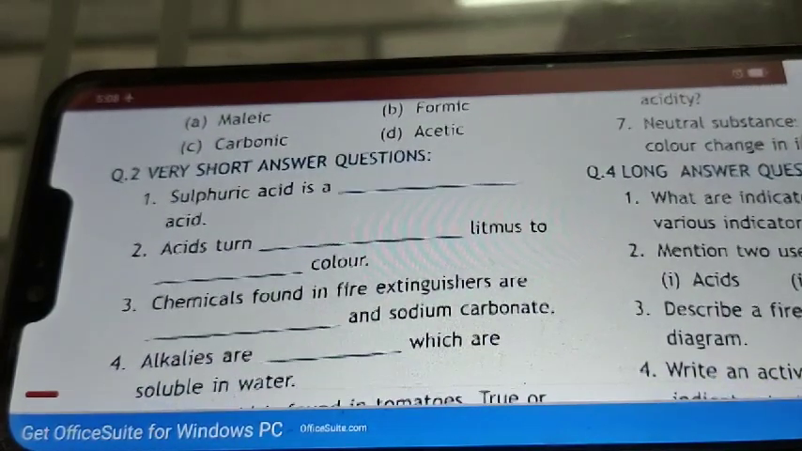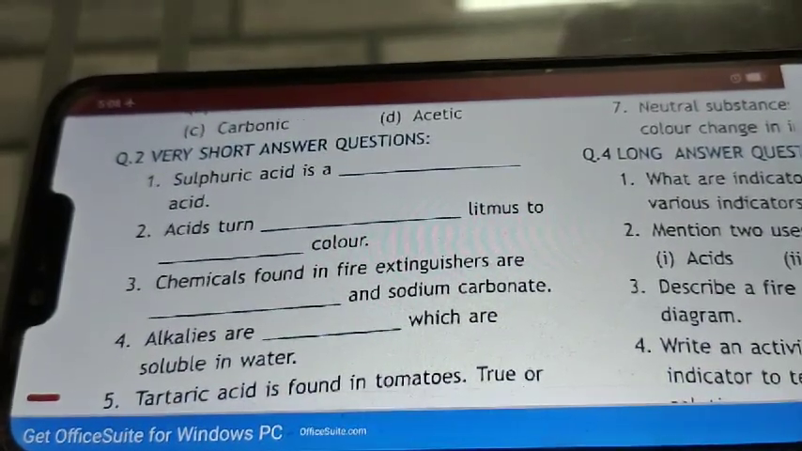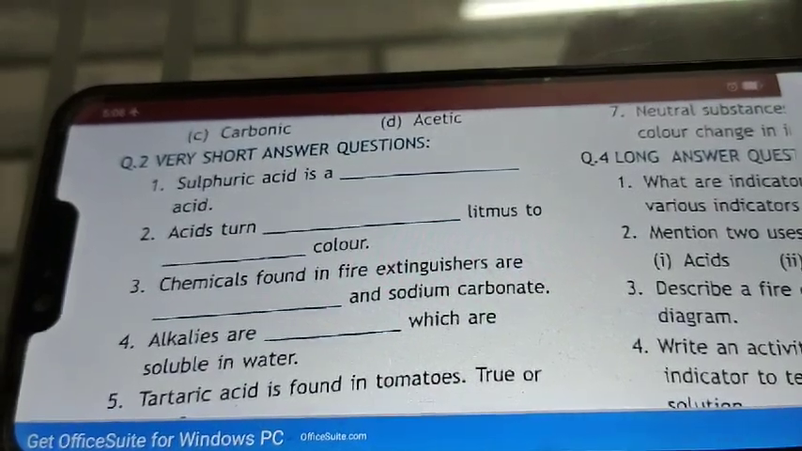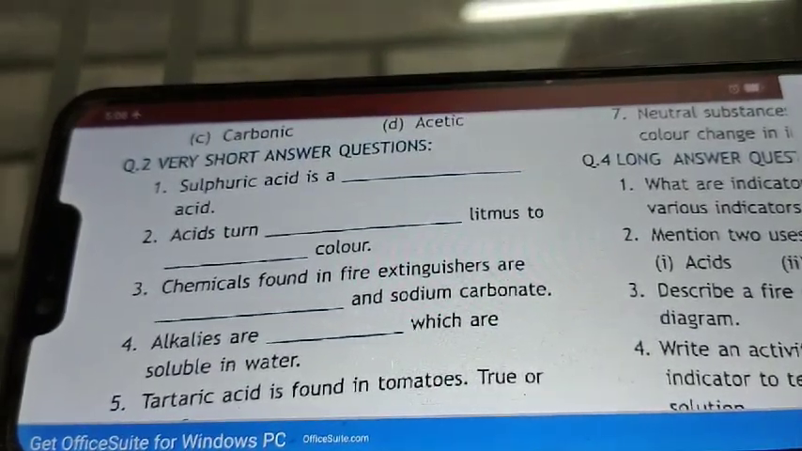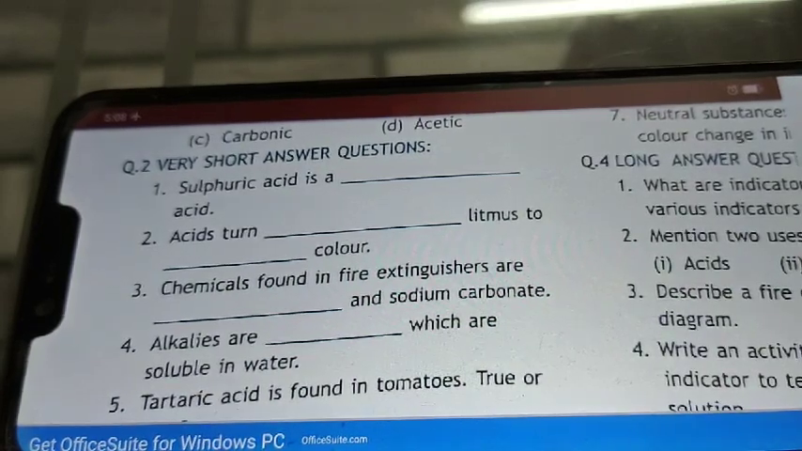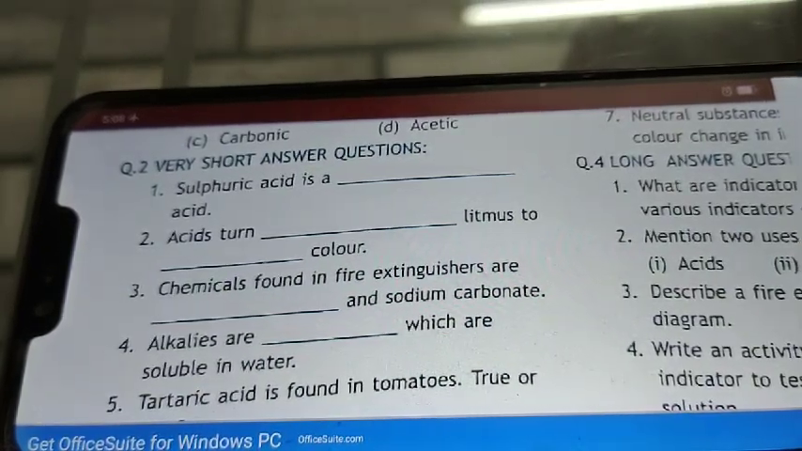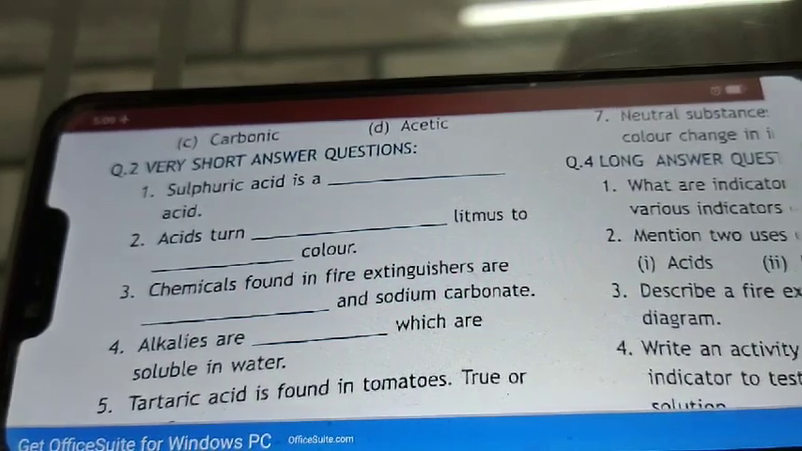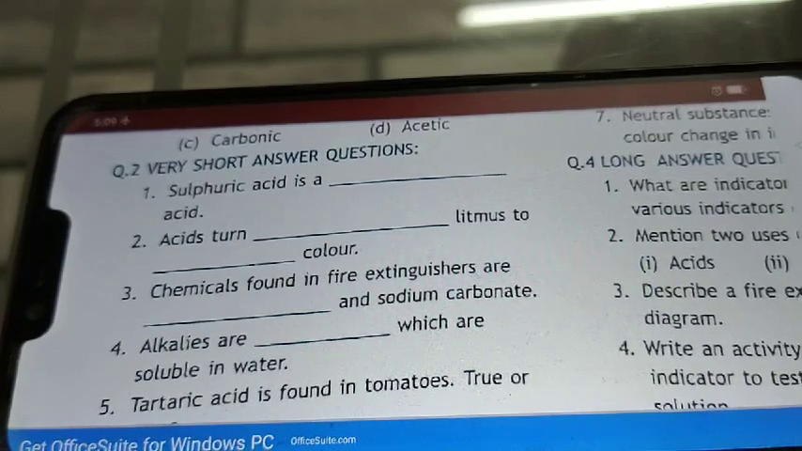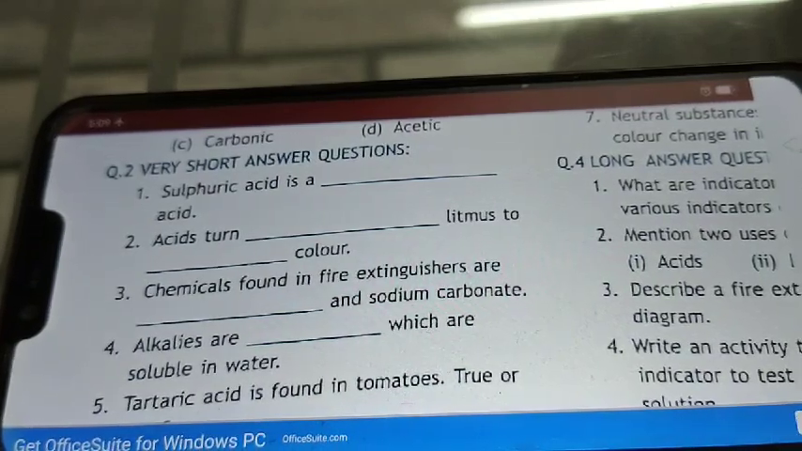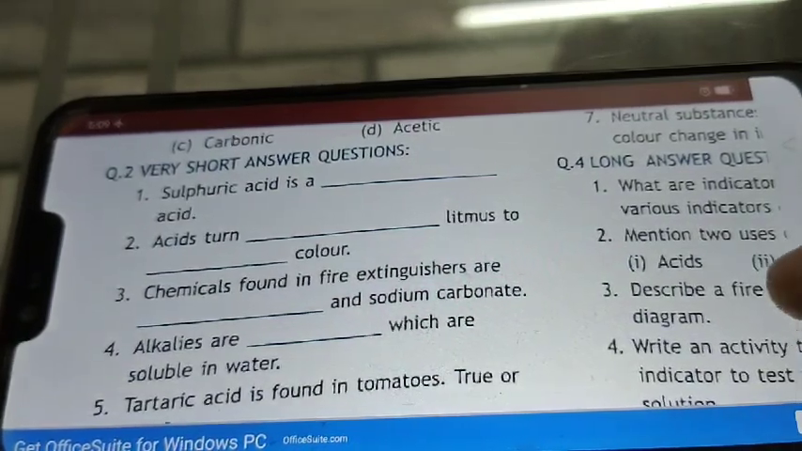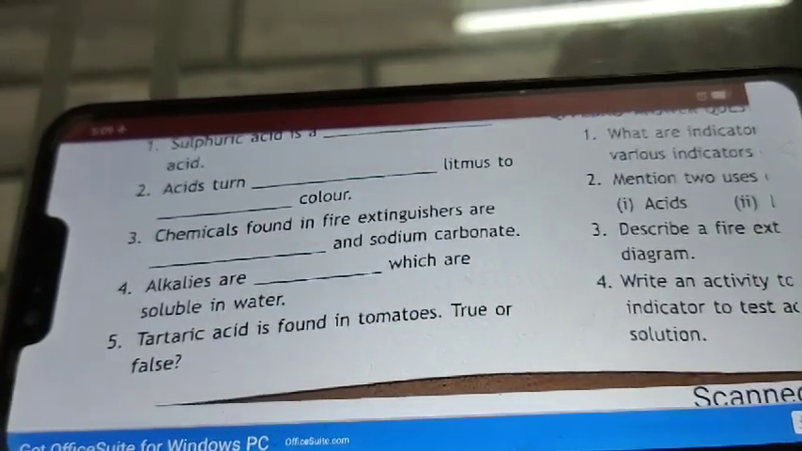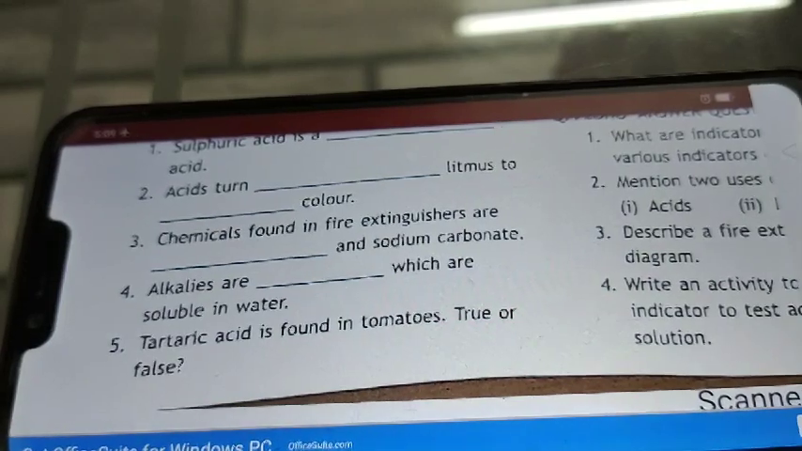Next, very short answers. Sulfuric acid is a mineral acid. Acid turns blue litmus to red color. Chemicals found in fire extinguishers are sulfuric acid and sodium carbonate. Alkalis are bases which are soluble in water, as I have explained to you in in-text questions. Tartaric acid is found in tomatoes. True or false? That is false.